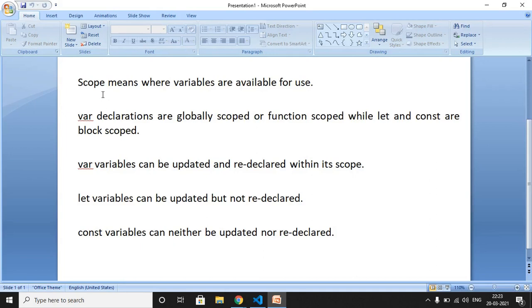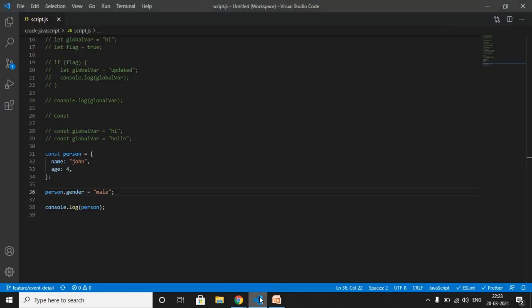Okay, so what will be the conclusion of this video? I think it is generally advisable and also good practice to avoid using var because of its function scope. It appears that the aim of ES6 is to replace var with let and const, since they result in better coding practices. I will create one separate video on ES6. Obviously you can use any one of them, and I hope you will be clearer about the difference between let, var, and const after watching this video.